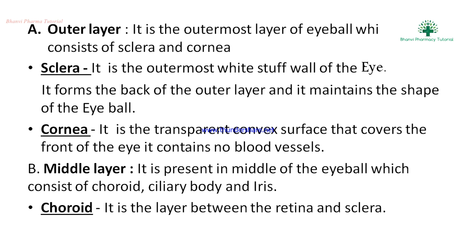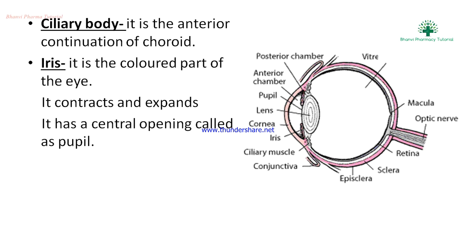Next, the second one is the middle layer. The middle layer is present in the middle of the eyeball and consists of the choroid, ciliary body and iris. The choroid is the layer between the retina and sclera. The ciliary body is the anterior continuation of the choroid.